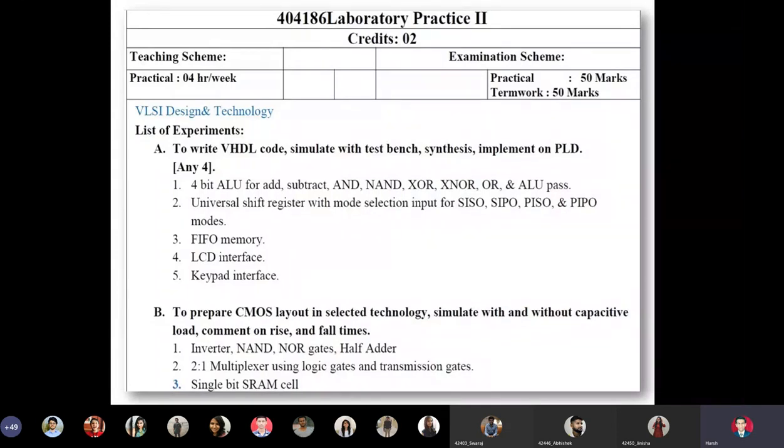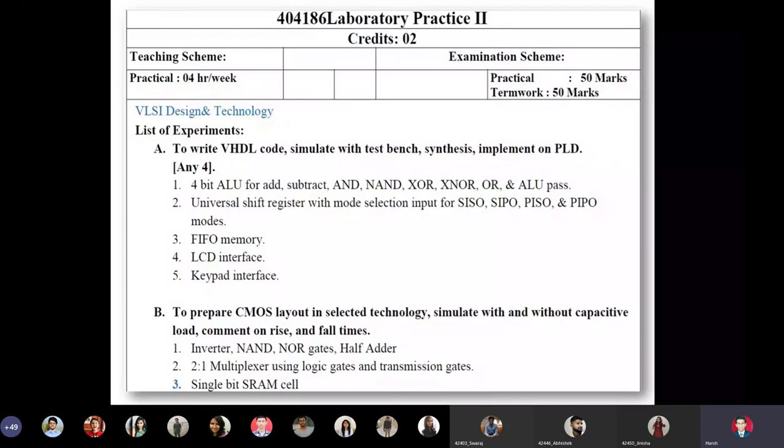So according to the university, in part A we are expected to perform five. In fact, they have prescribed five, but we can perform any four. Which four we are going to perform, we will come to the next slide. In part B, there are three assignments to be done. So in part A, the university has given us the freedom of not doing one, but in part B, we don't have any option.